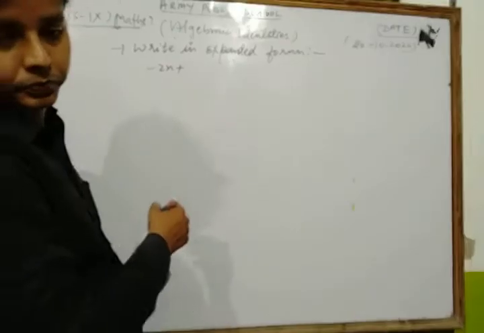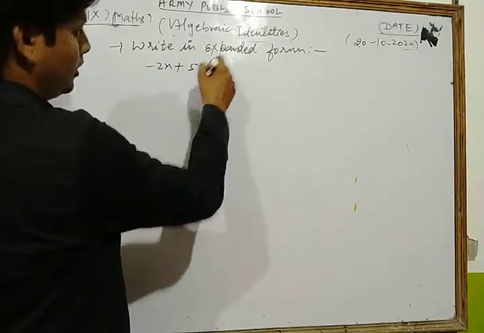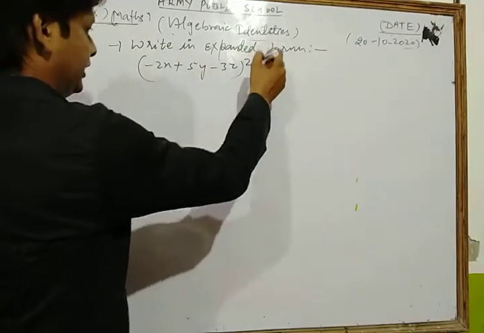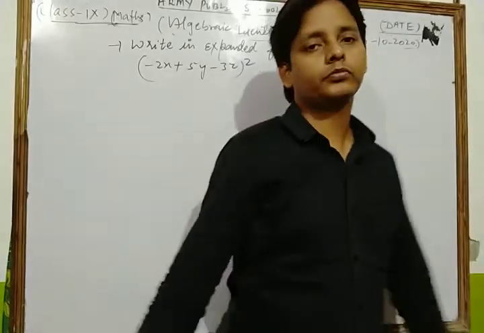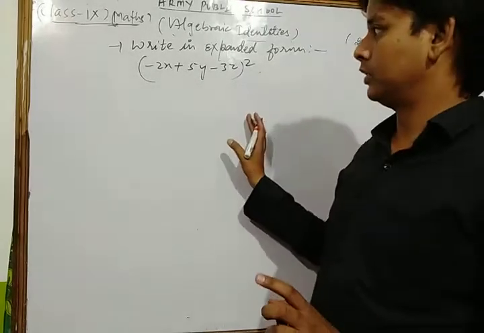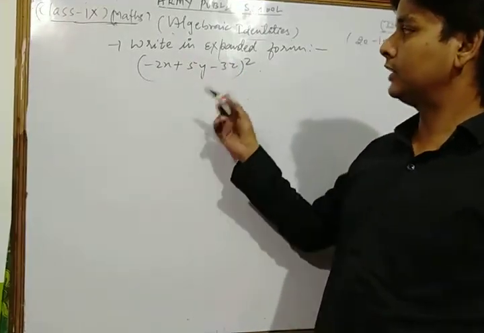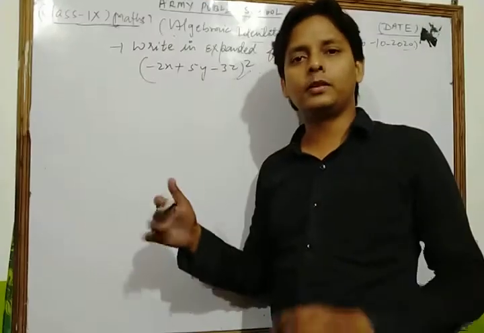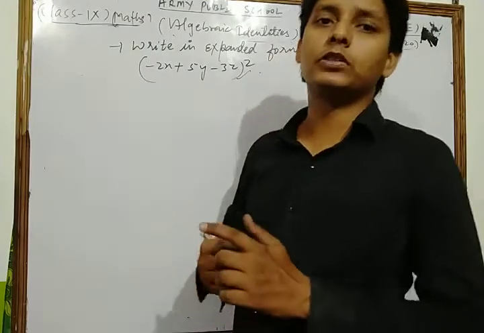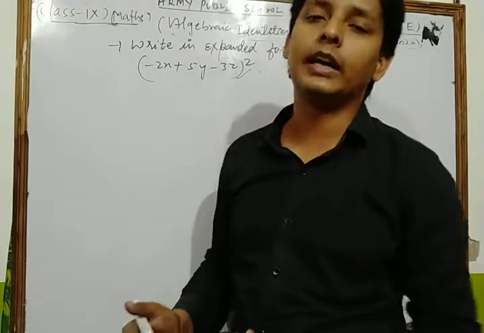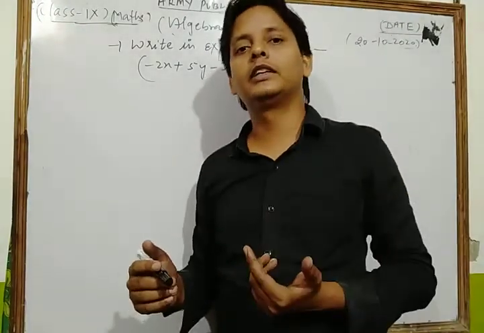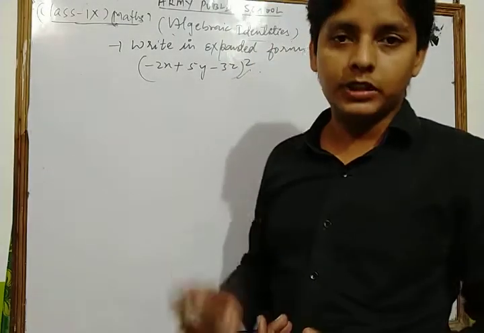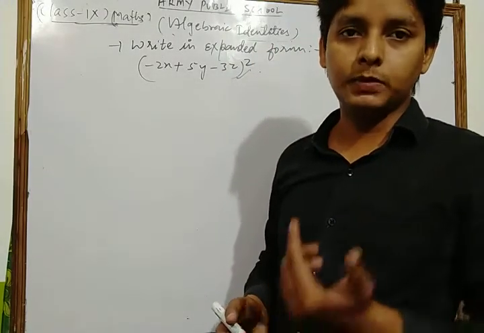Minus 2x plus 5y minus 3z whole square. Dear students, in that type of question, what is the question? Here we write in expanded form. Dear student, this question is based on the identity (a plus b plus c) whole square, which I just discussed. The value of (a plus b plus c) whole square is what? a square plus b square plus c square plus 2ab plus 2bc plus 2ca.